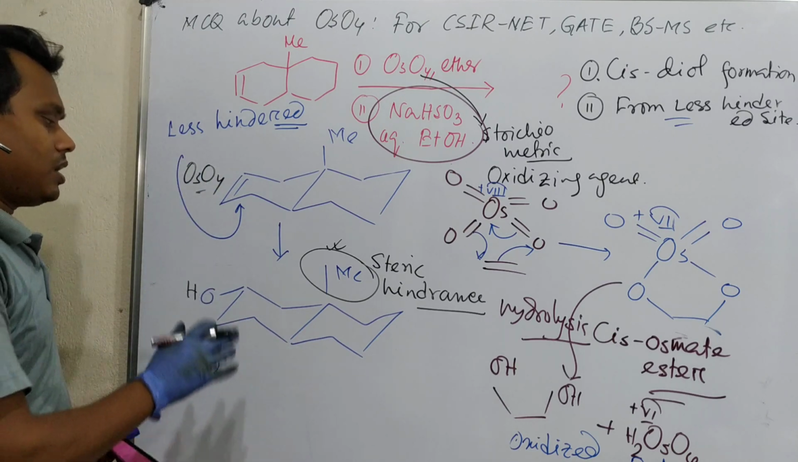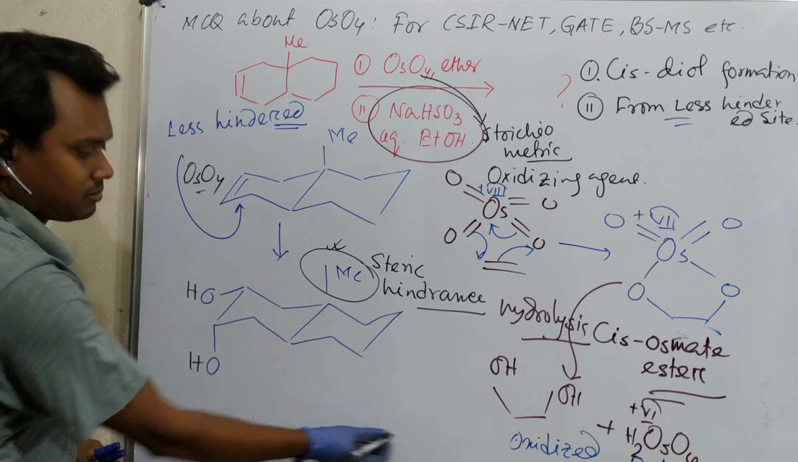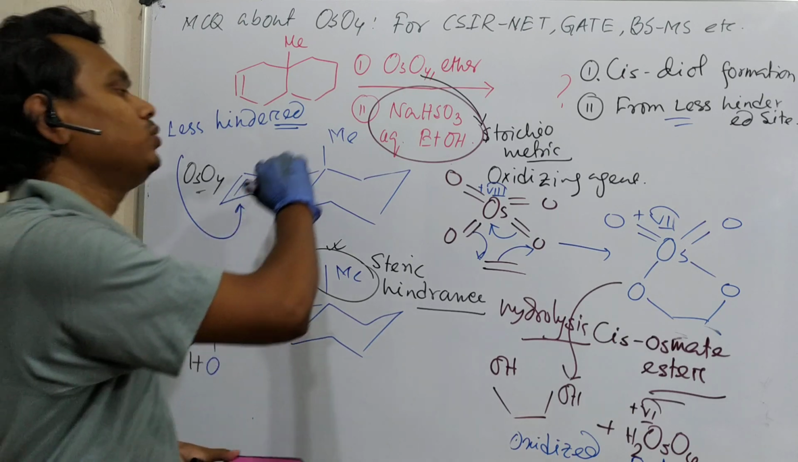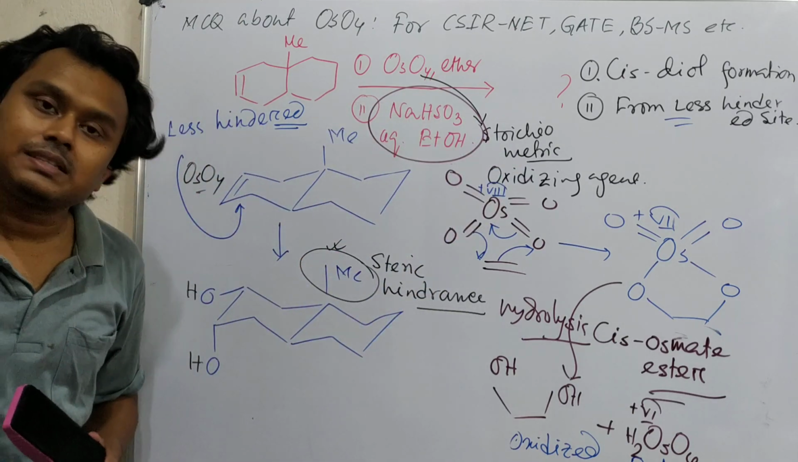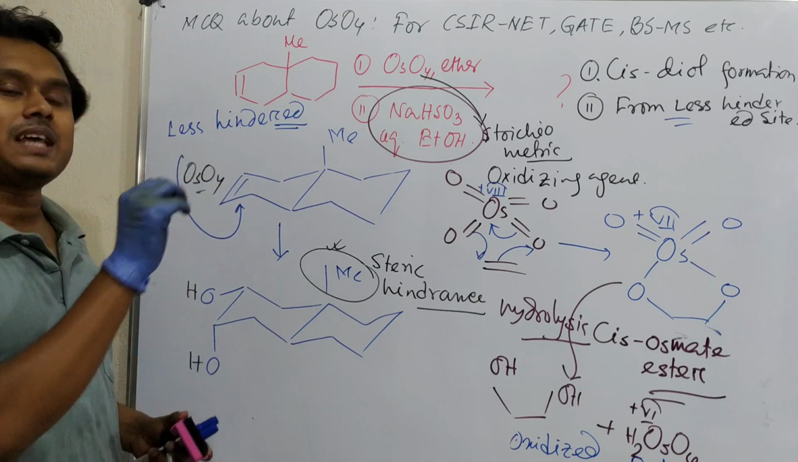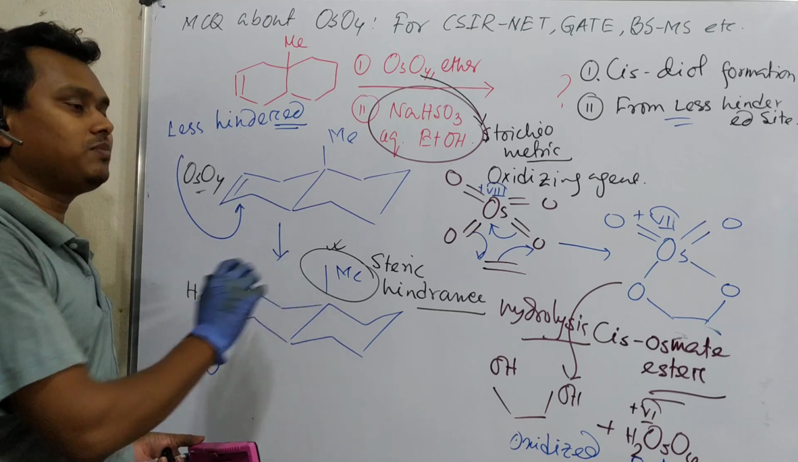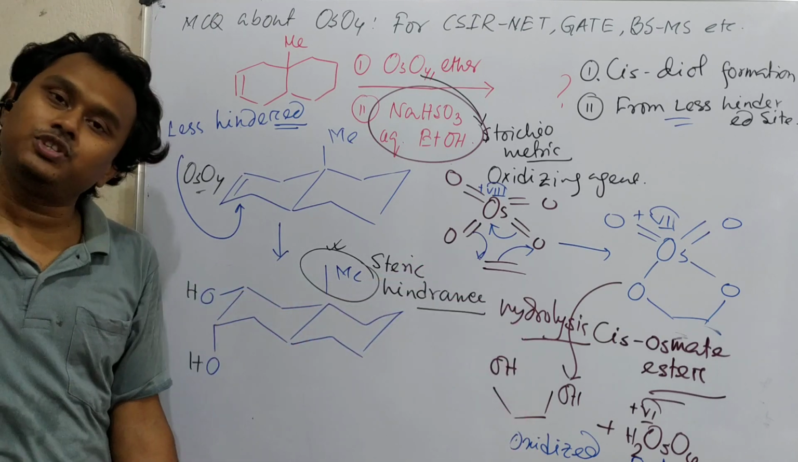Okay, and another thing, trans is not possible, means I have shown through equilibrium. So this is the overall discussion of how the reaction occurs. Okay, so what we have learned from this is that osmium tetroxide's addition happens and ultimately results in cis from the less hindered side. Okay, so this is the overall understanding and the mechanism I have given, which one is oxidized, which one is reduced.